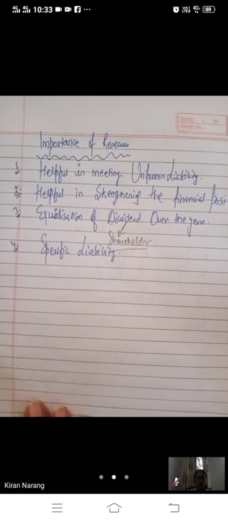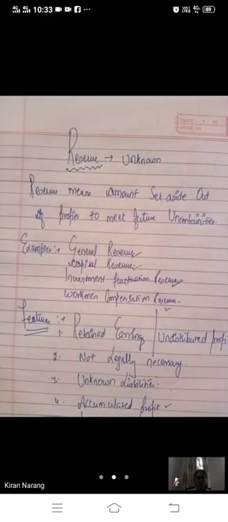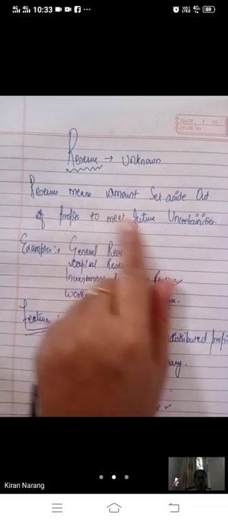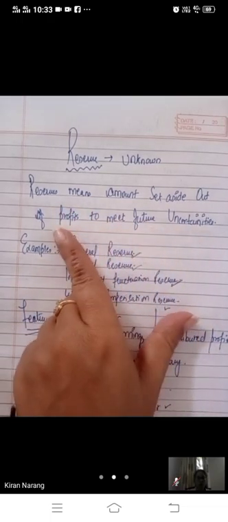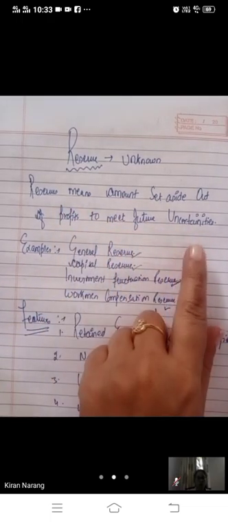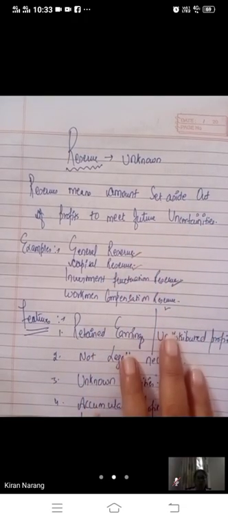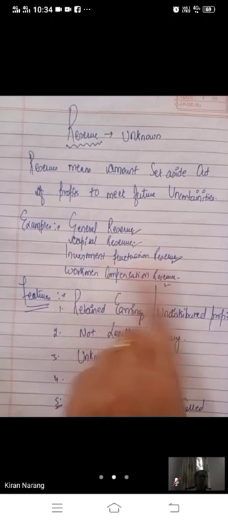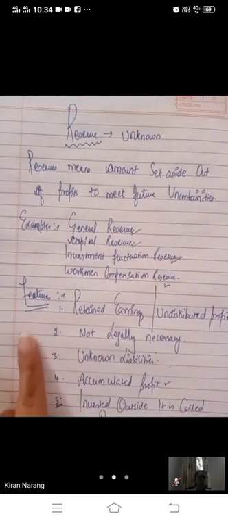But what is reserve? When we are saving something for unknown future purposes, that is called reserve. Reserve means amount set aside out of profit to meet future uncertainties, and it can serve any purpose. Examples: general reserve, capital reserve, investment fluctuation reserve, workmen compensation reserve.